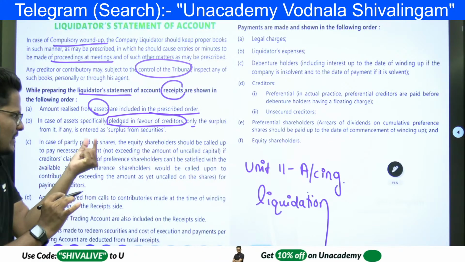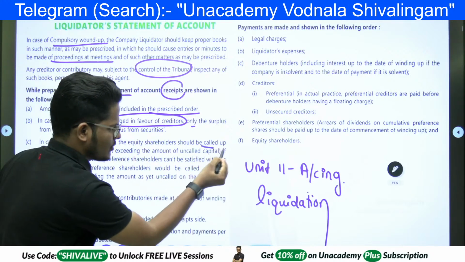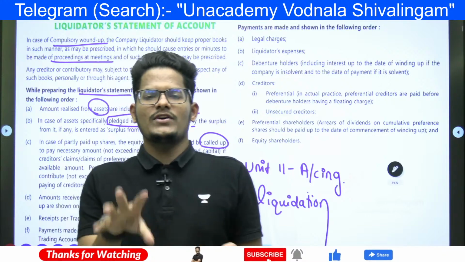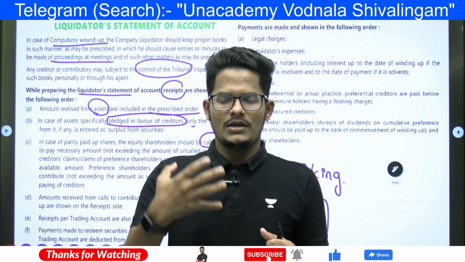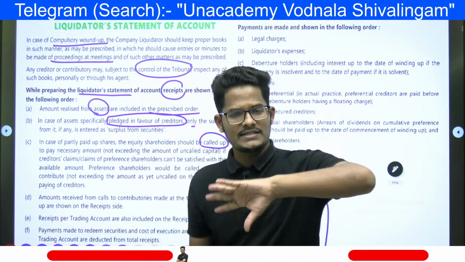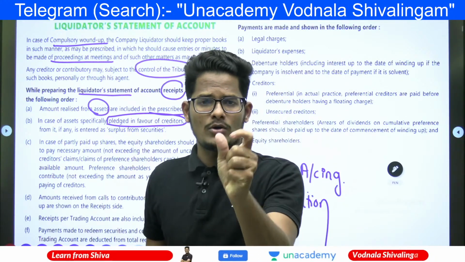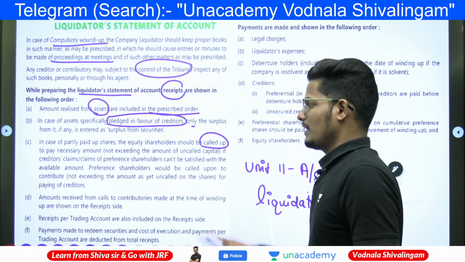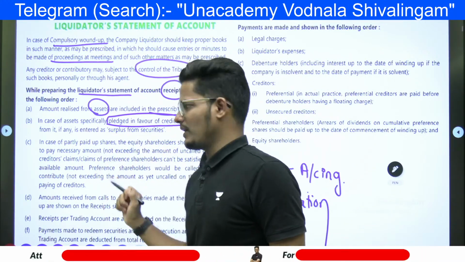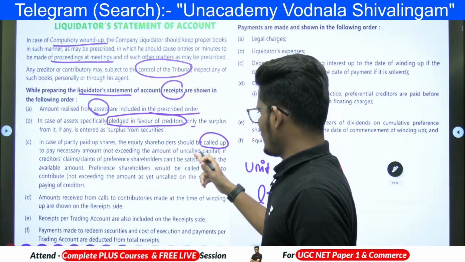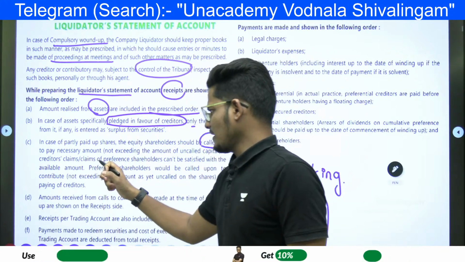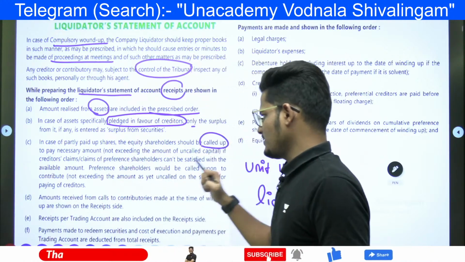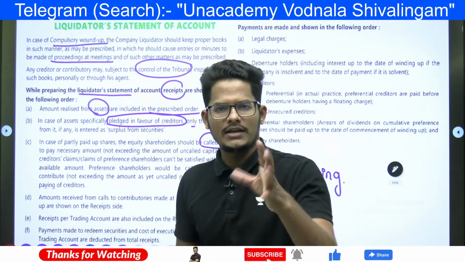In case of partly paid up shares, equity shareholders should be called up to pay the necessary amount. If the partly paid up shares are there, first we need to call the remaining payment. We need to invite them for the full payment. Otherwise, those partly paid up shareholders are not eligible for the repayment. Once a liquidation is announced, in order to get the repayment, they need to pay an amount not exceeding the amount of uncalled capital. If the creditor claim of the preference shareholder can't be satisfied with the available amount, then preference shareholders would be called upon to contribute the remaining amount.